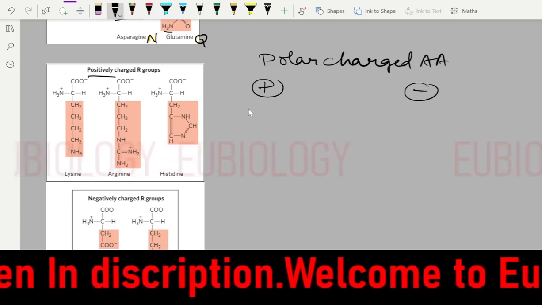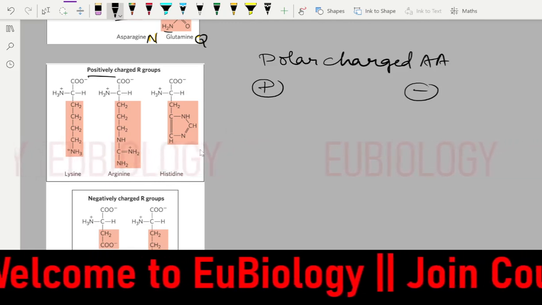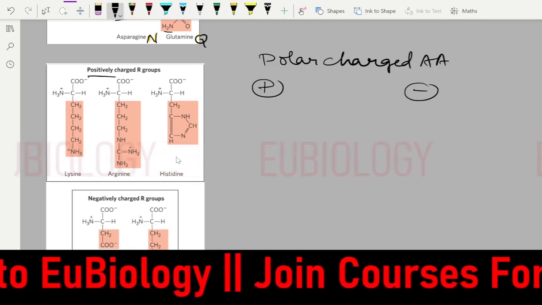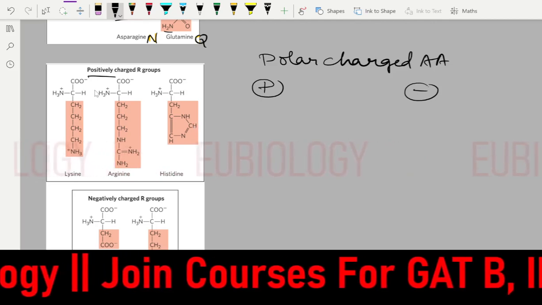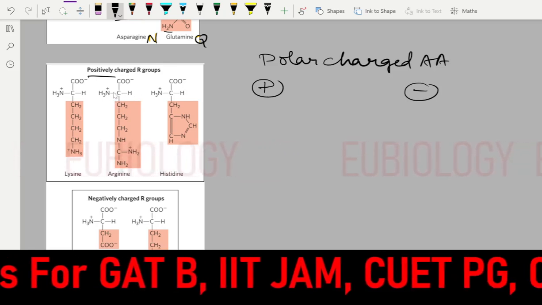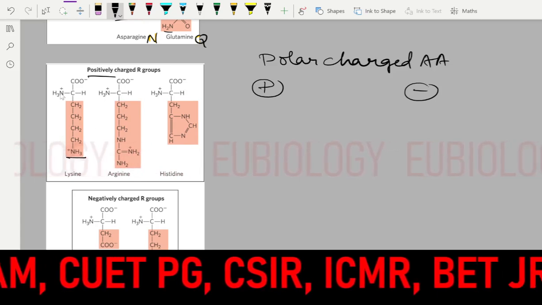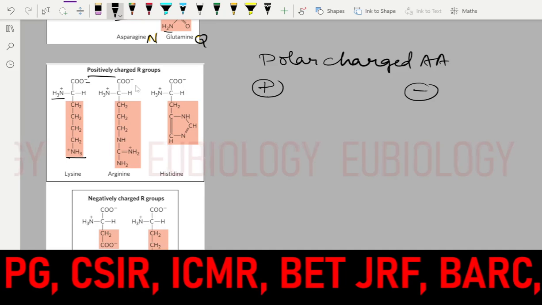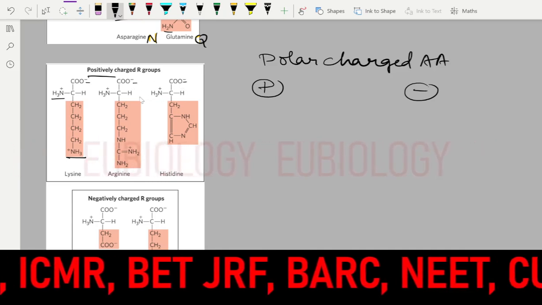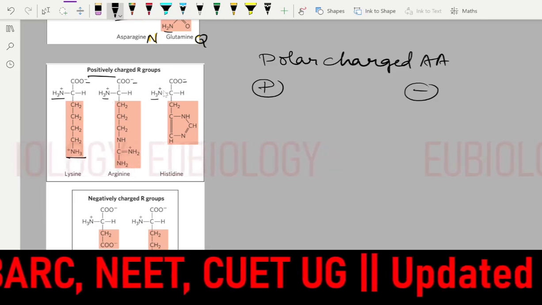So lysine, arginine, and histidine are the polar charged amino acids. Usually they will have the positive charge, like this, extra they have. You will ask, sir, there are also negative charges there. So how are you saying positively charged? So this negative will be countered with this positive, so it will be neutral.